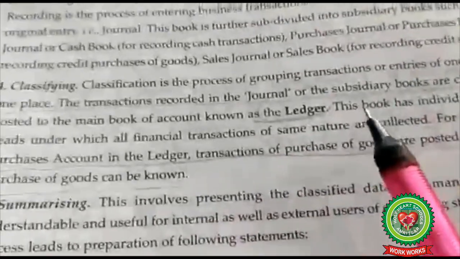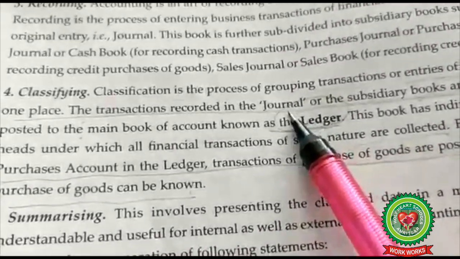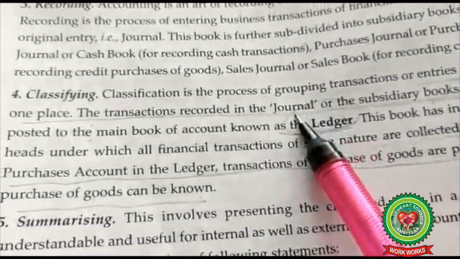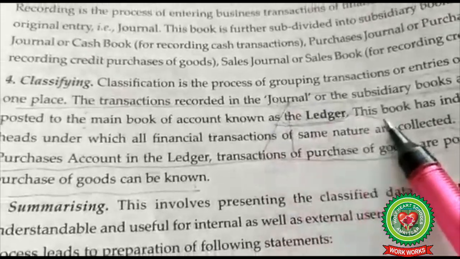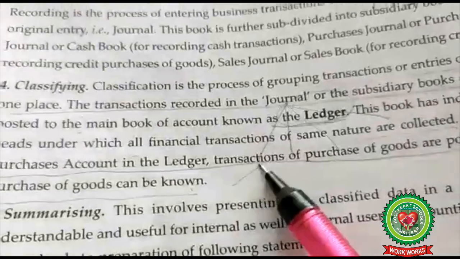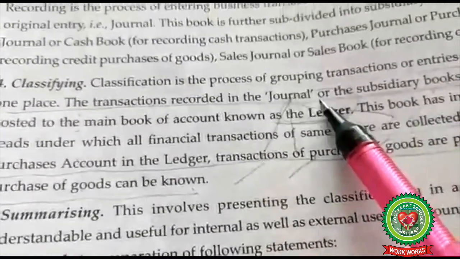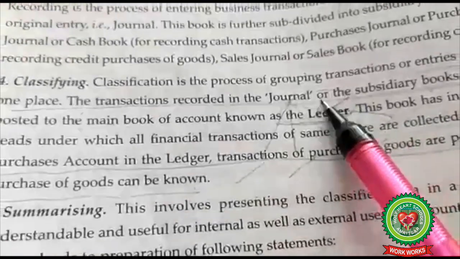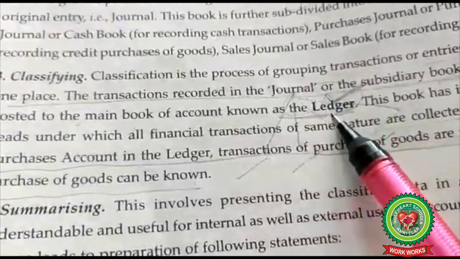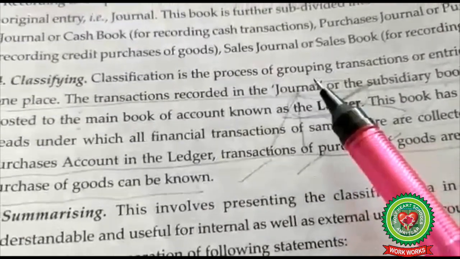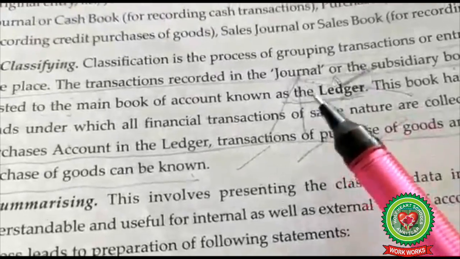So simply, firstly in the original book, you record in the journal, then after the journal you maintain different separate accounts for each and every item, for purchases, for sale, for any person, Ram, Sham, and these accounts are considered as the ledger. It is simply an overview of journal and ledger, otherwise later you have detailed chapters available. It is just an overview.